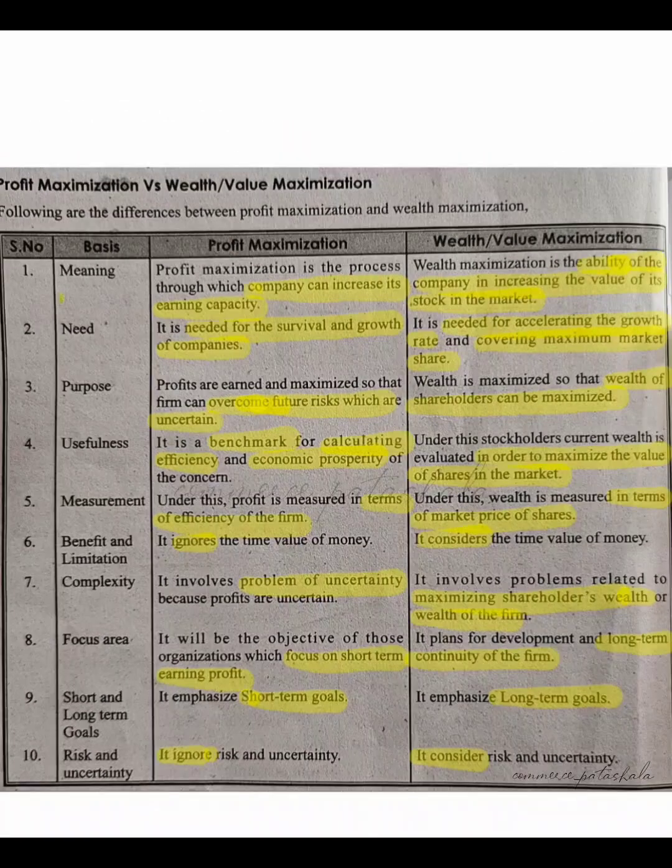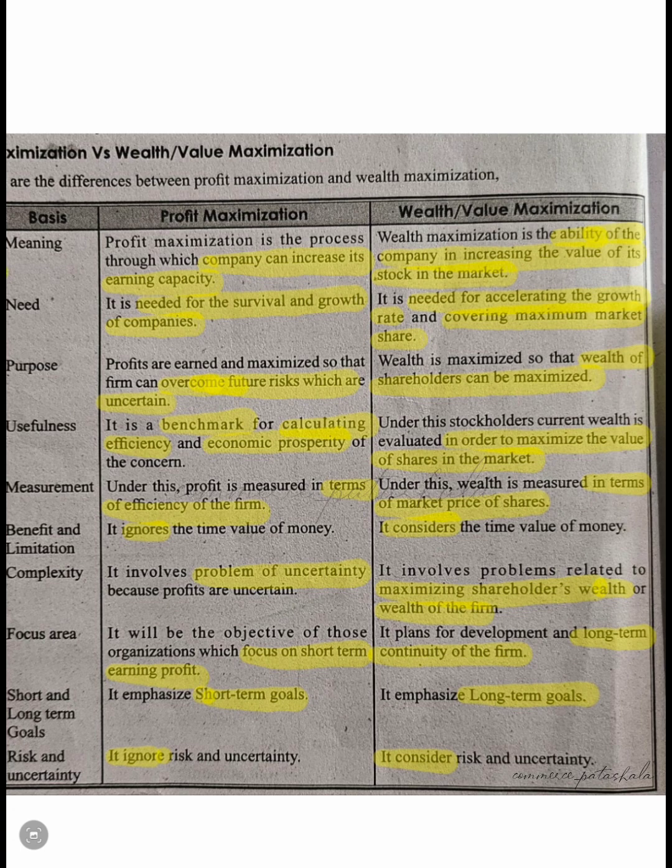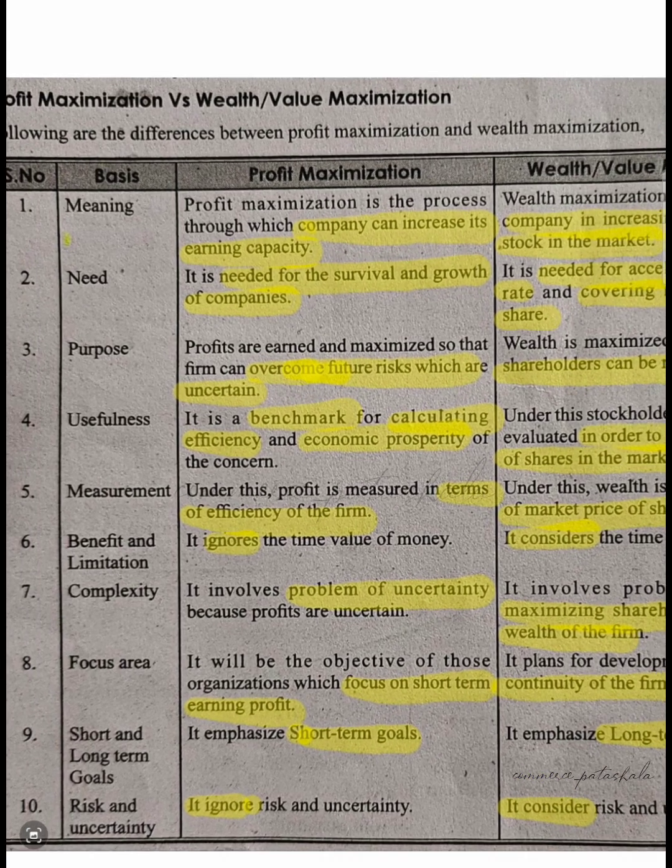And coming to focus area, profit maximization is focused more on earning short-term profits, like 12 months. Whereas wealth maximization could be for a longer period of time. For example, for the next 5 years, for the next 10 years, at what position my organization should be. That is what we can understand through wealth maximization.